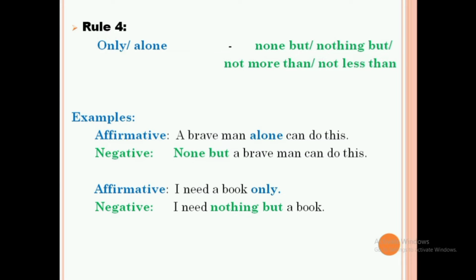Rule number 4. If a sentence has only or alone, the sentence should be changed into none but, or nothing but, or not more than, or not less than. So the example here, if a sentence has only, for that example, I need a book only. So we can change that into, I need nothing but a book. And then the example for alone is, a brave man can alone do this. So the negative sentence for this is, none but a brave man can do this.